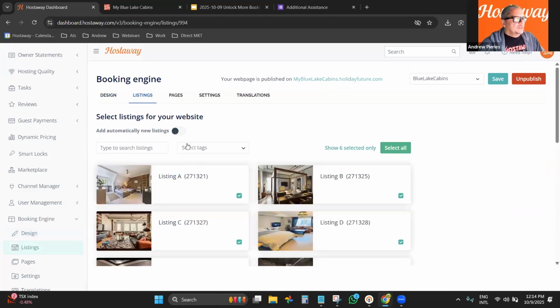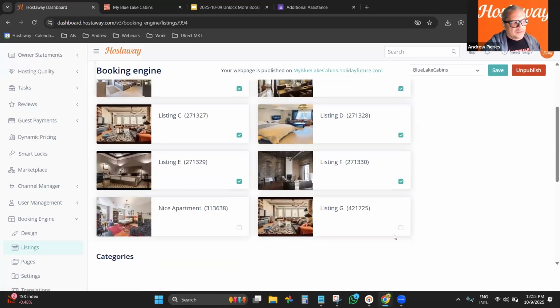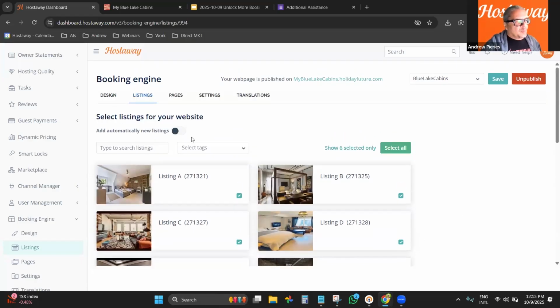Then going to listings, right? I recommend you to always select automatically new listings, right? Because let's say you just got a new client, a new listing, a new property owner, assuming you're a property manager, right? Or maybe a property owner that bought a new listing. So instead of having to add automatically or risking, like this one here, forgetting to check this box, I recommend you to select add automatically new listing. So every new listing that you bring to the dashboard will be automatically connected.